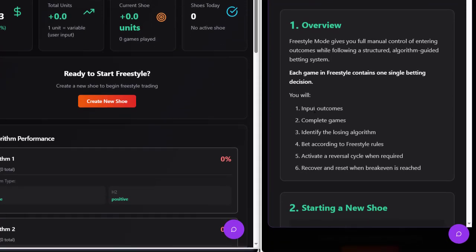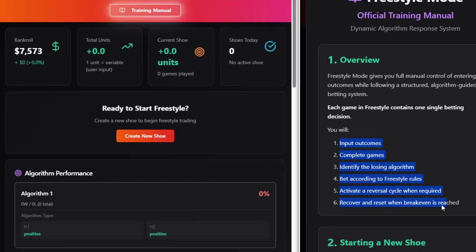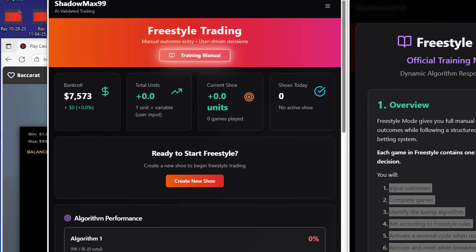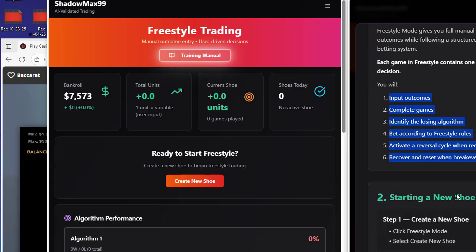You will input outcomes, complete games, identify losing algorithms, bet according to freestyle rules, activate a reversal cycle when required, and recover and reset when break even is reached. We're going to go over all of this in this video. How much time do I have? We have right at 5 minutes. All right, I'll try and be quick.